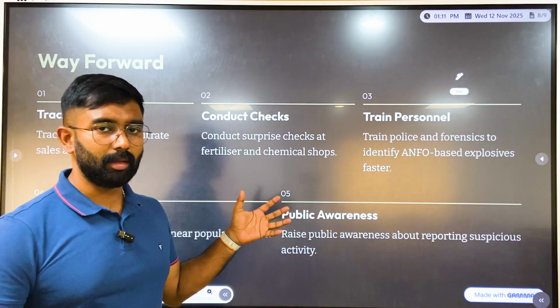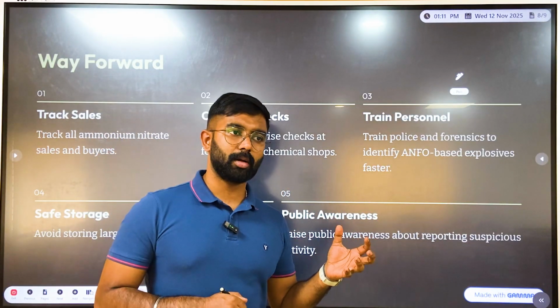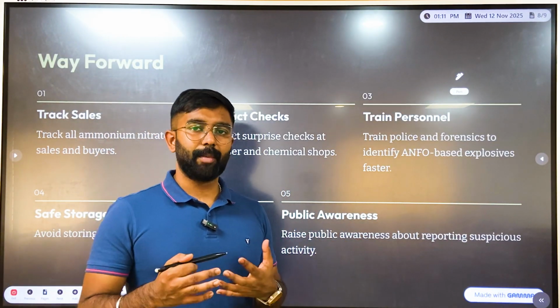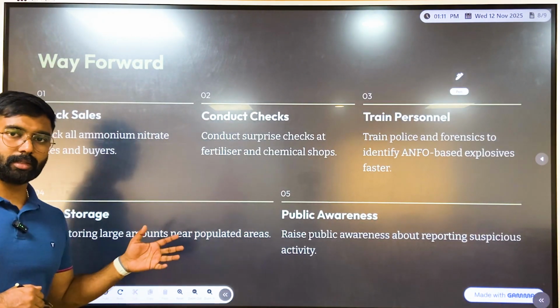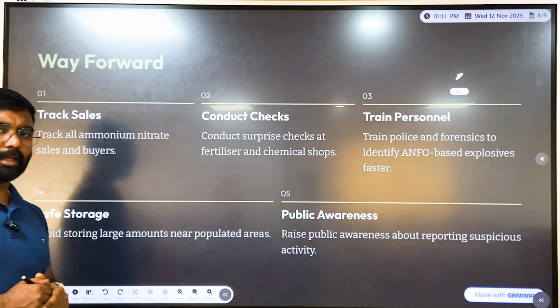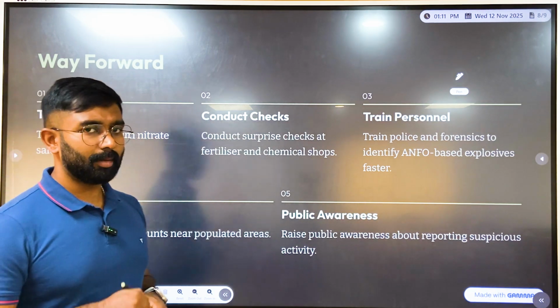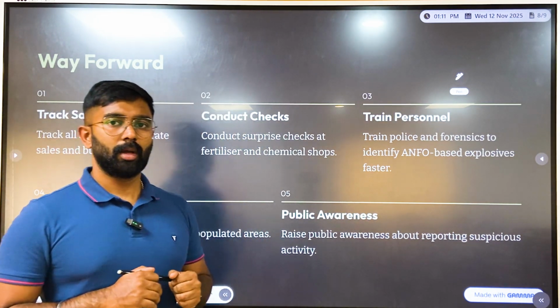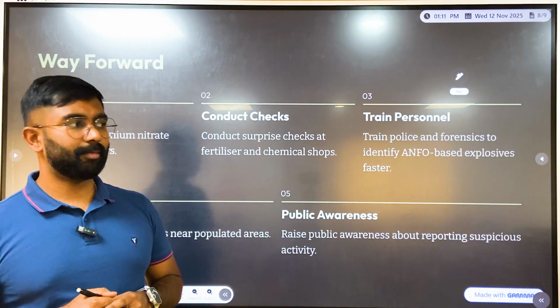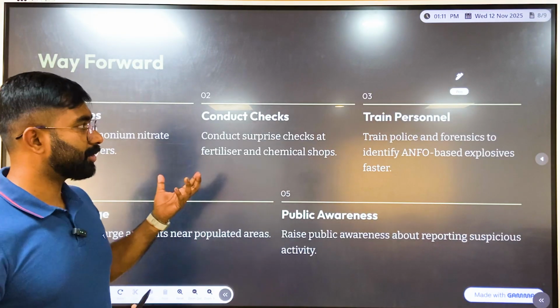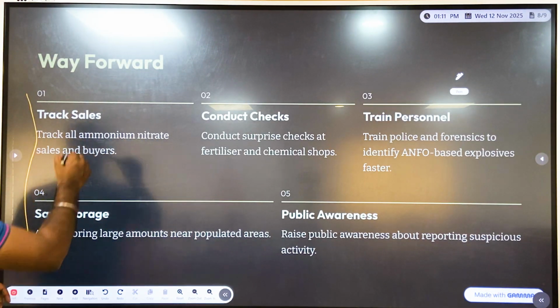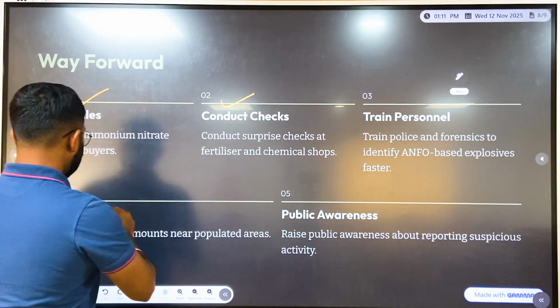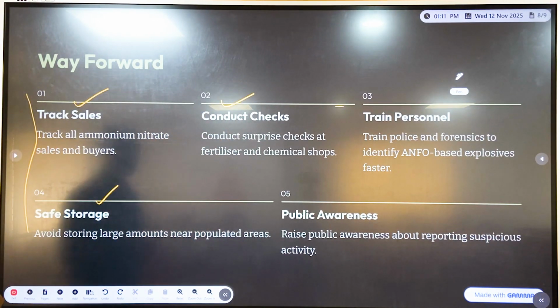because it is not the very first, nor did it happen after a very long time. Recently we saw the Pulwama attacks, and this is very recent, and I think it is one of the biggest drawbacks, and also a black mark on the government, to not have taken the actions at the right time, right? So anyway, coming to the way forward, there are a few important things. Of course, this is from the examination point of view.